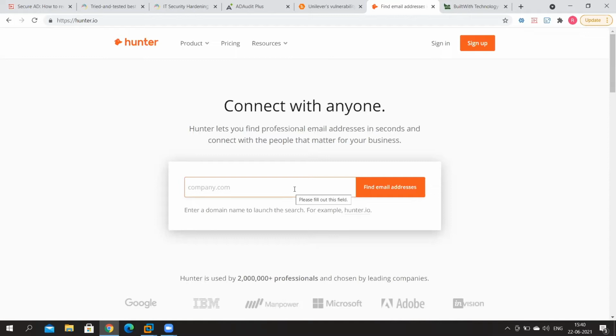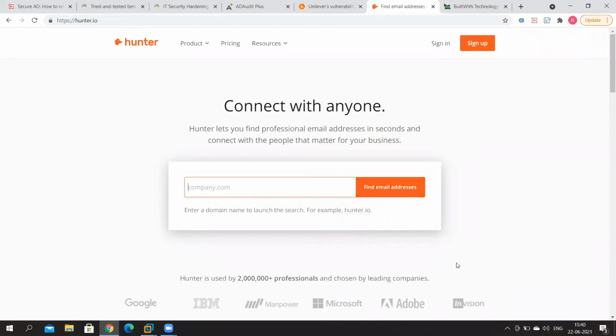Using all of this information, the attacker could then send a very legitimate looking phishing email with a malicious attachment. In this particular tool called hunter.io, you can search for companies and get to know certain email addresses that have registered with this website. But even if you can't find particular employees, you can find the format of an email, which is going to come very much in handy if an attacker wants to send a phishing email.